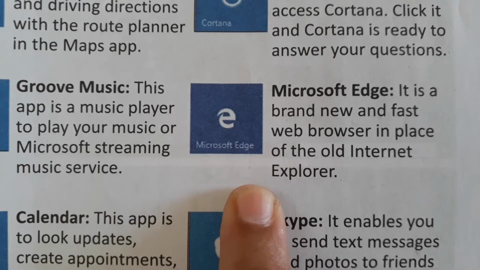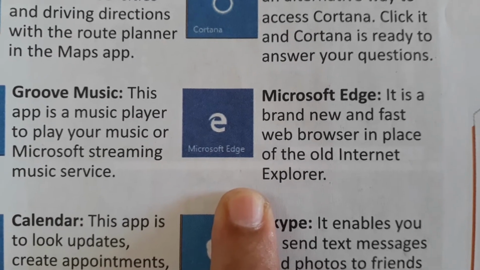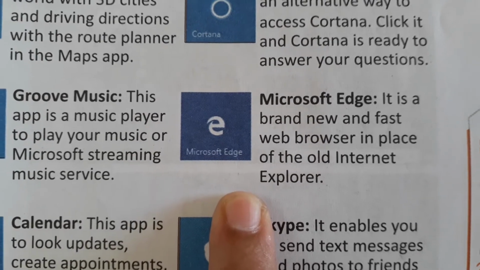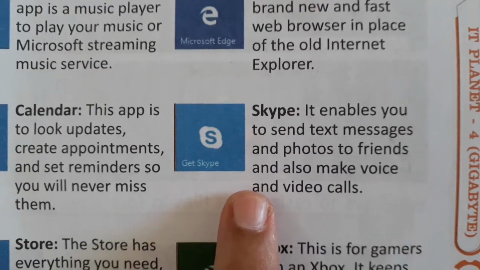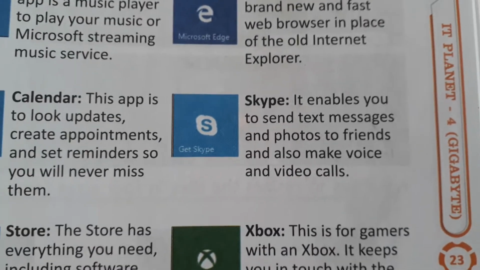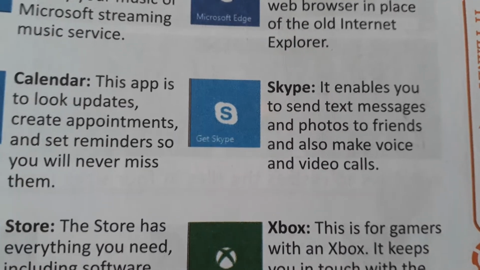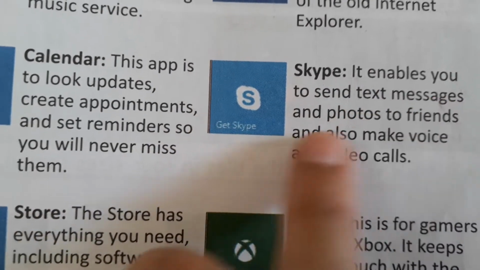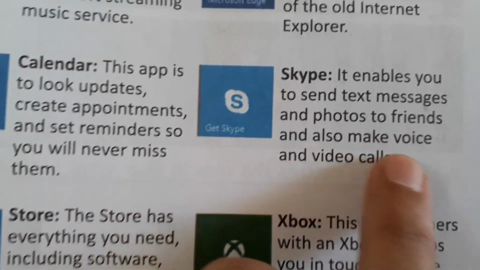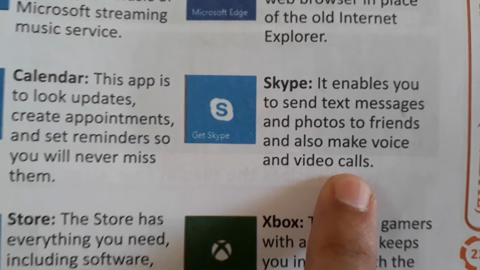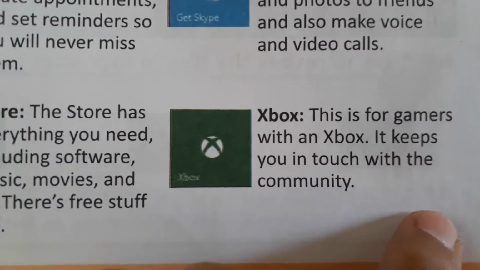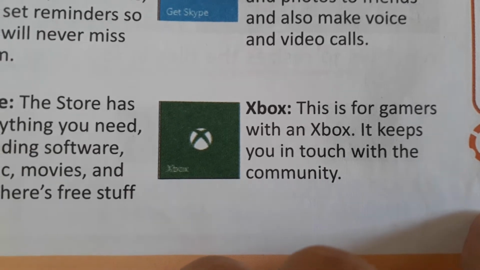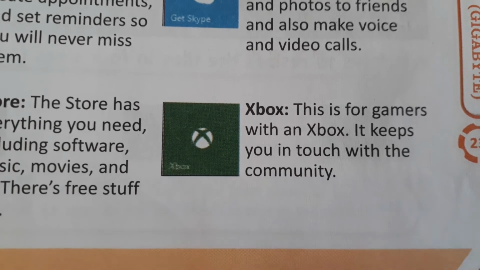It is a brand new and fast web browser in place of the old Internet Explorer. Okay. Skype, that you heard earlier and you also use this app. Skype enables you to send text messages and photos to friends and also make voice and video calls. Okay. Xbox, this is for gamers with an Xbox. It keeps you in touch with the community.